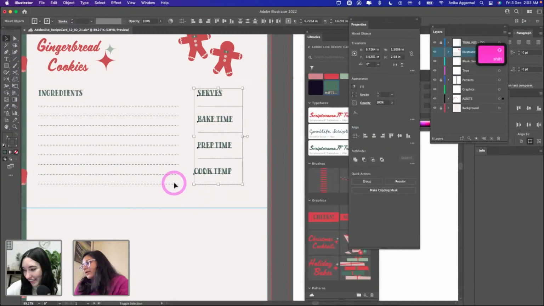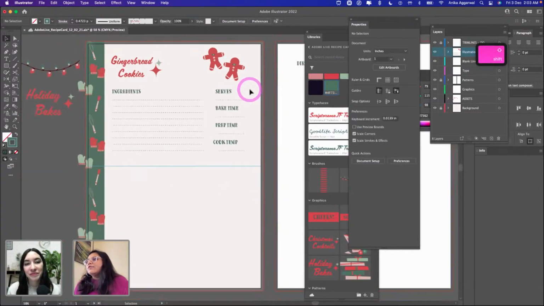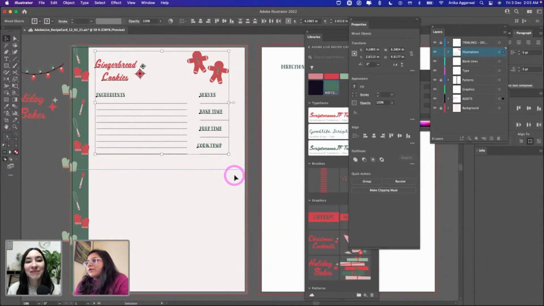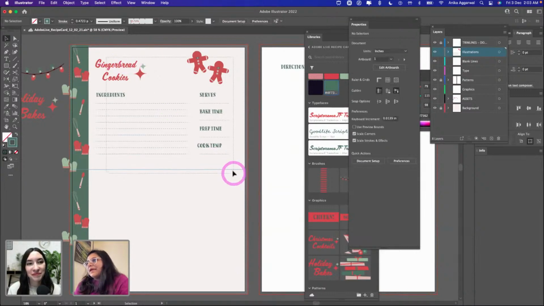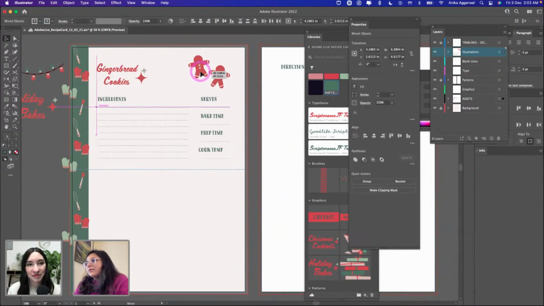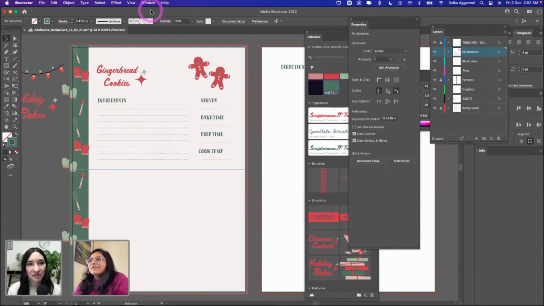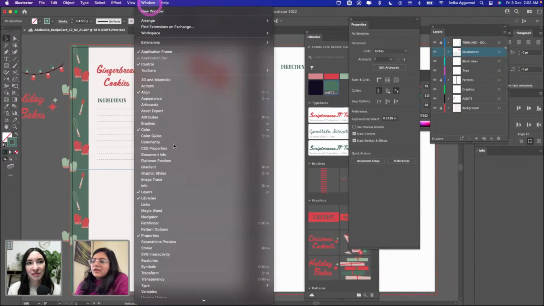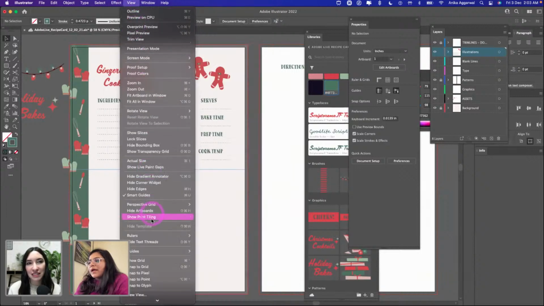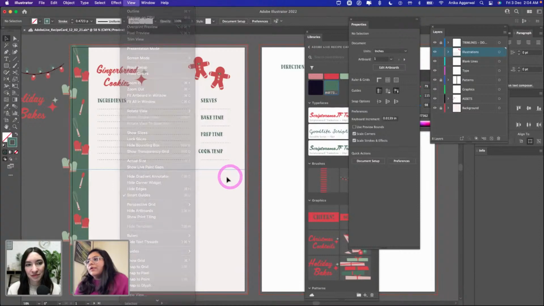This looks sort of like it's aligned to this. Yeah, awesome. So we have our template right over here for the front side of the page, and this is an A4 recipe. Let me try to align this to the center. I have my smart guides turned on, and that's pretty helpful for me. I go to view and see if it's turned on. If you have a check mark on the left, it's turned on.